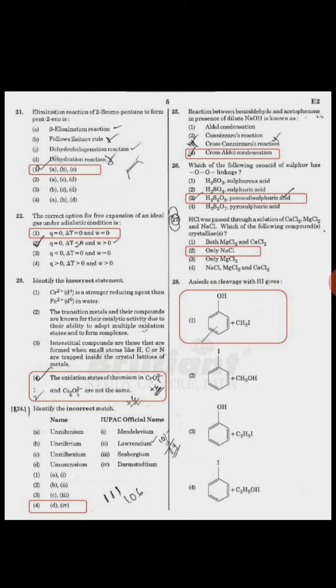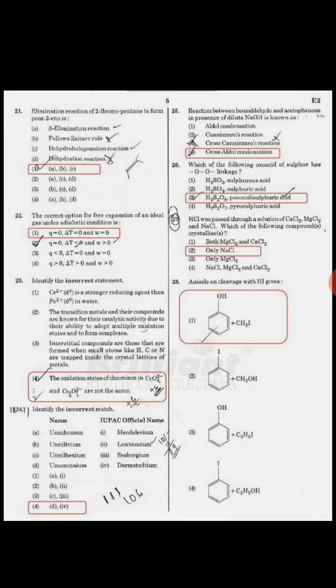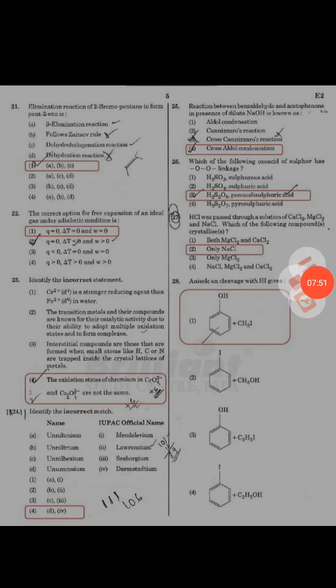HCl is passed through a solution of CaCl2, MgCl2 and NaCl. Which of the following compounds is crystallized? So in this only NaCl is the compound crystallized. Anisole cleavage with HI gives. In this we will choose option A because option A is correct.